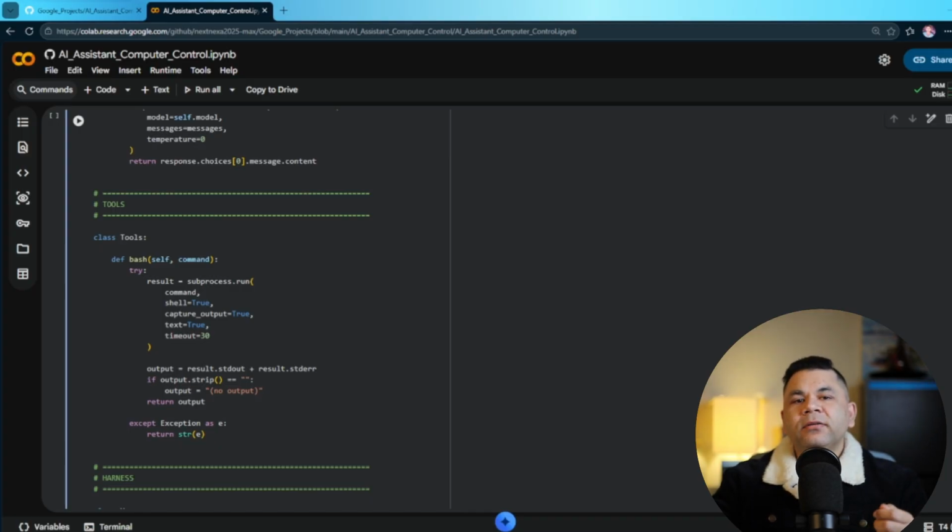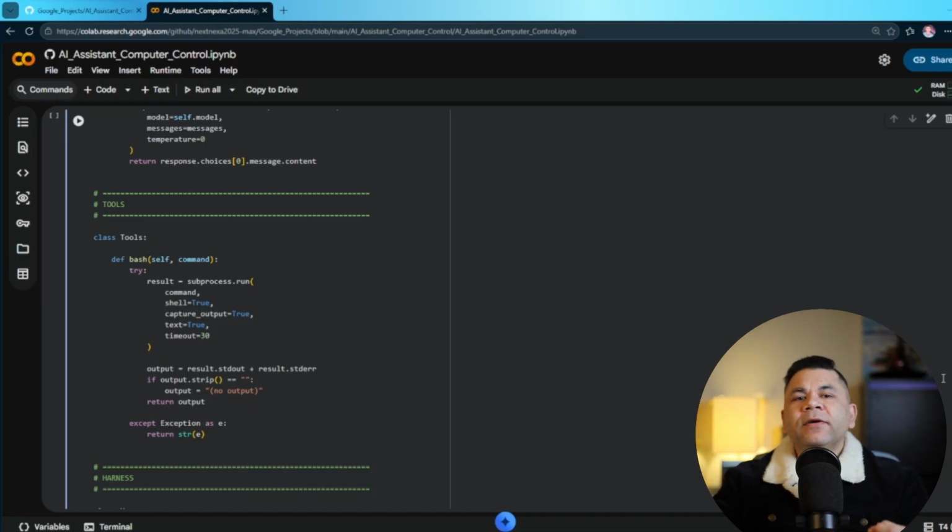Our tool then runs the command, the computer returns the results, and the AI explains the result to the user. This is the important idea behind agents. AI does not directly control the computer. AI decides what actions it needs. The tool performs the action and the result comes back to the AI.